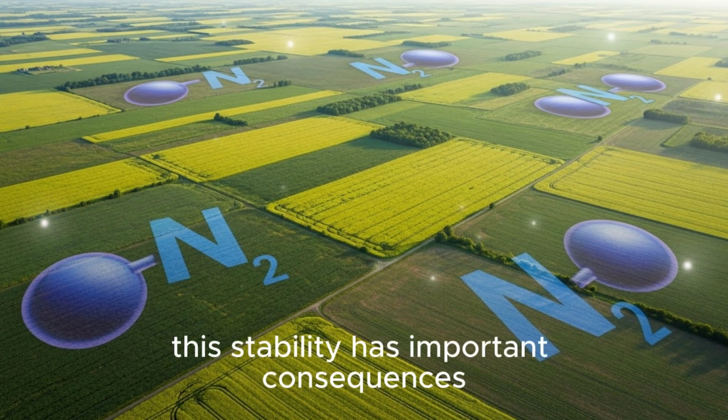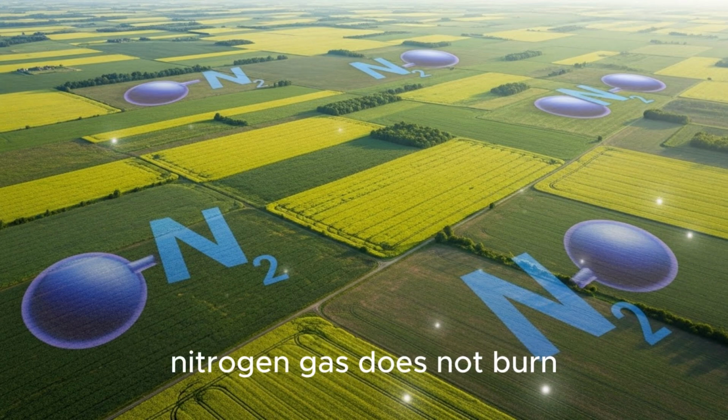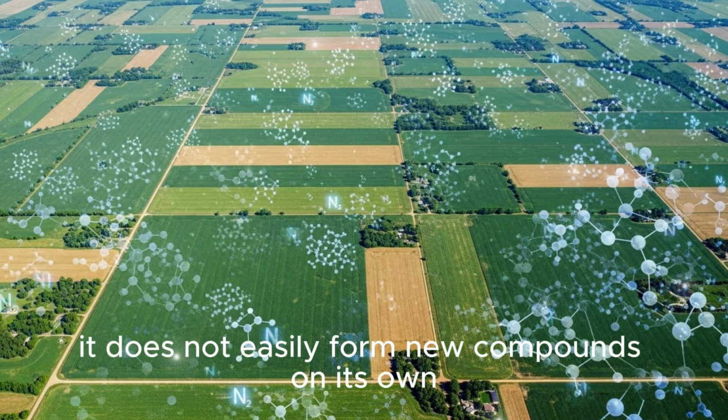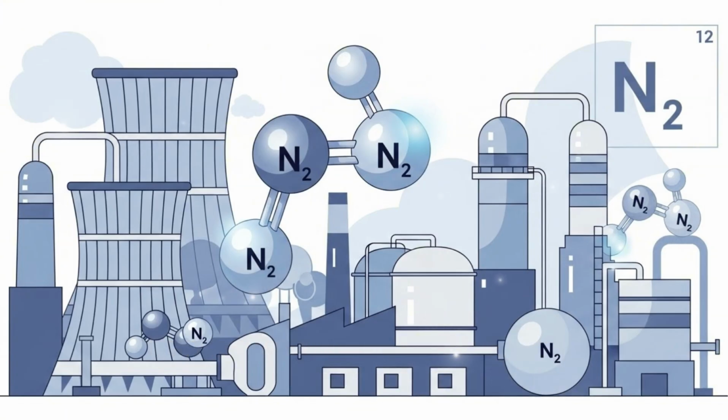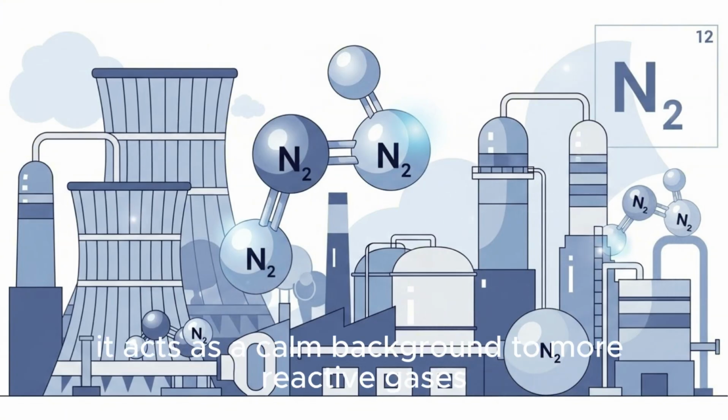This stability has important consequences. Nitrogen gas does not burn. It does not easily form new compounds on its own. This is why it can safely fill the atmosphere. It acts as a calm background to more reactive gases.